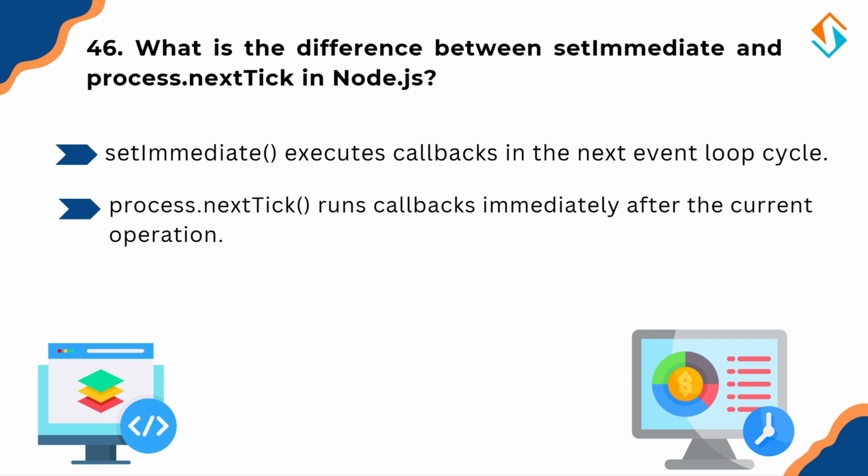setImmediate executes the callback in the next event loop cycle and process.nextTick runs the callback immediately after the current operation, before input-output events. So think of process.nextTick as skipping the queue to execute immediately while setImmediate waits its turn in the event loop.